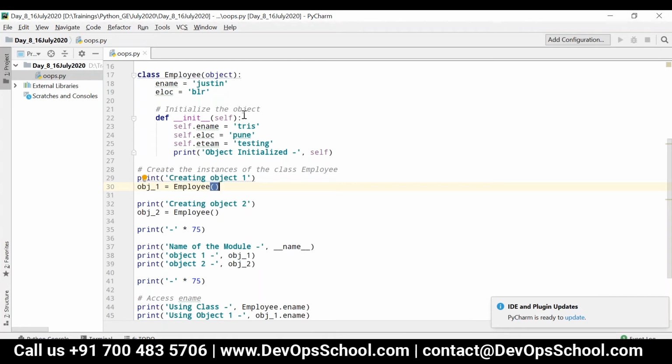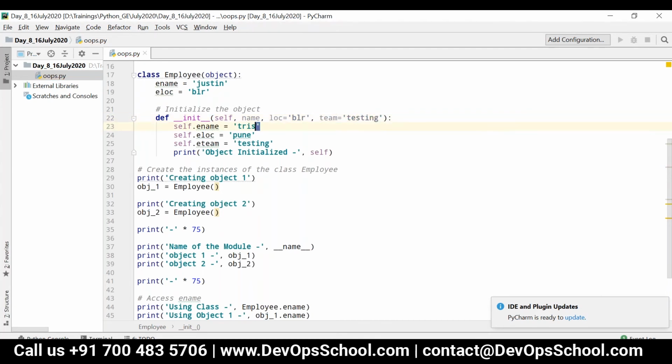So I can say self, comma, name, comma, location, comma, team. And if you want to have default parameters, yes, you can, by following the rule: non-default followed by default. So location is equal to Bangalore, and team is equal to testing.